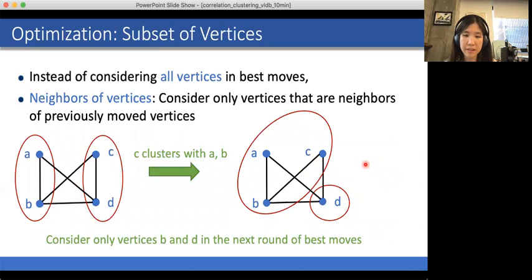So our next optimization is in the subset of vertices that we consider when we perform the best vertex move subroutine. So instead of considering all vertices, we can instead consider only vertices that are neighbors of previously moved vertices.